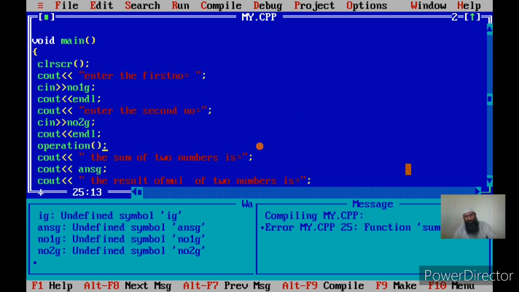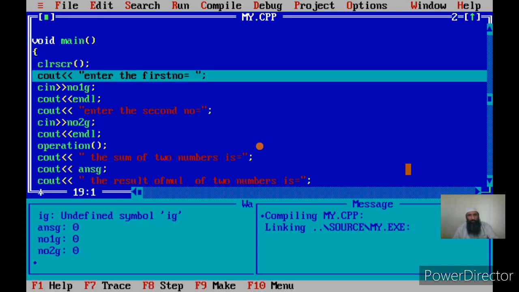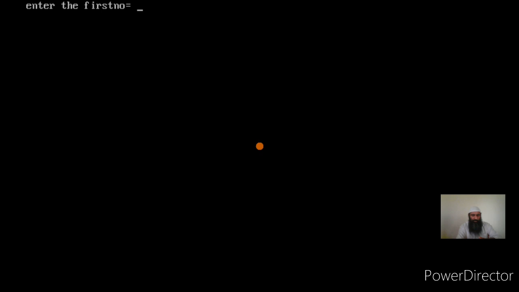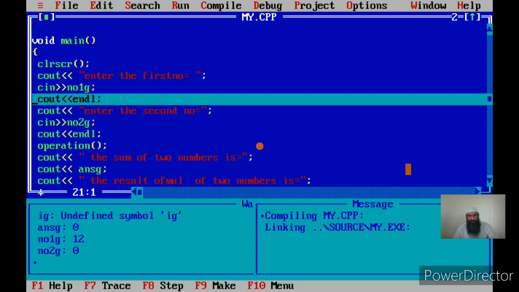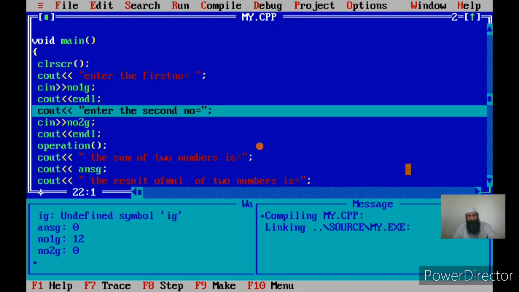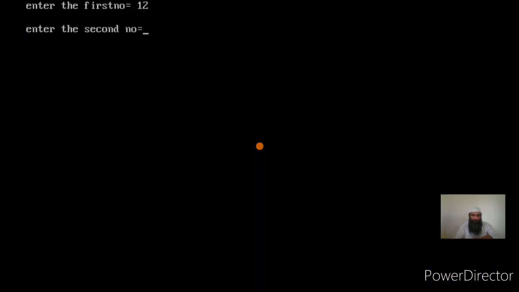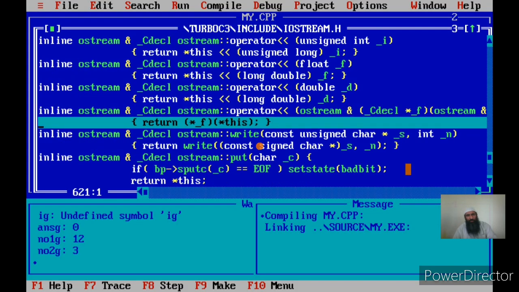Now once I call the operation function, if you see, I enter the first number in the main. Once I execute this program, suppose say 12 again, then I again enter the second number in the main, that is number 2, say 3, then I call the operation function.